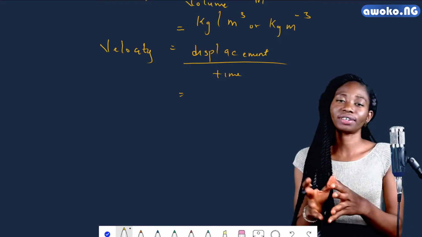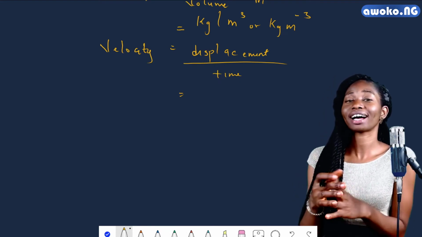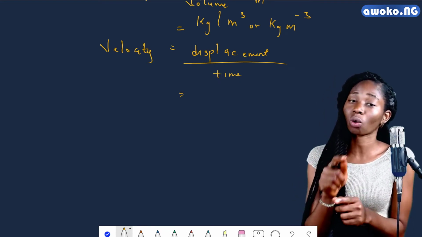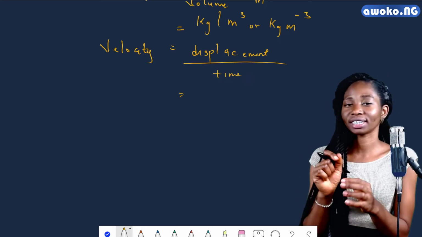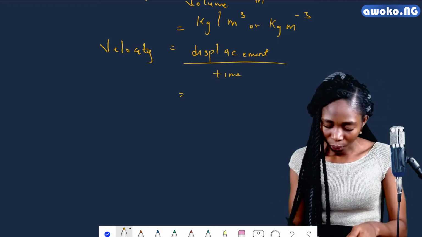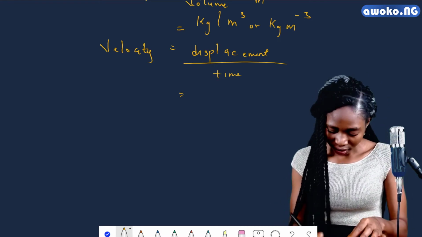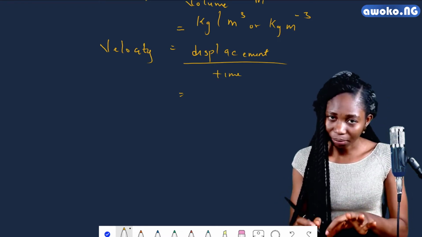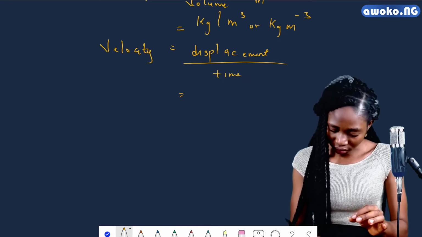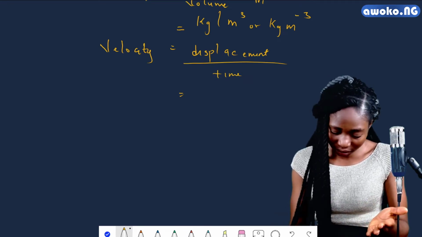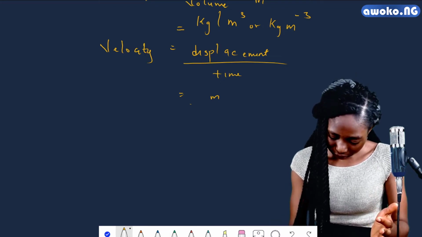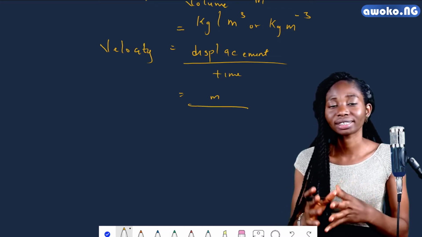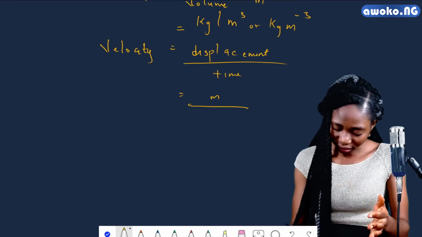The only difference is that while displacement has a direction, making it a vector quantity, distance has no direction, making it a scalar quantity. Having displacement and time, which is measured in seconds. Remember I said displacement is invariably distance, so it's measured in meters, which is m, and then we have time which is measured in seconds, s.